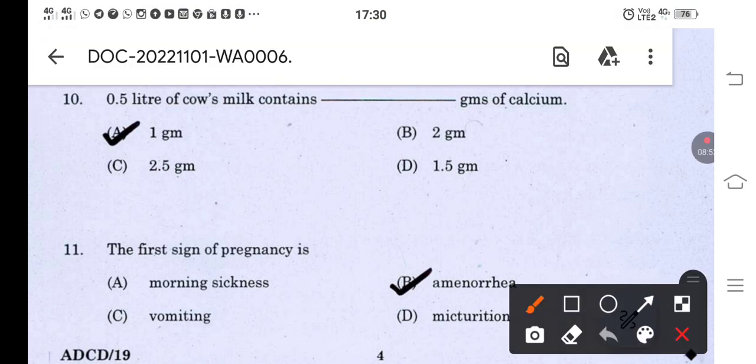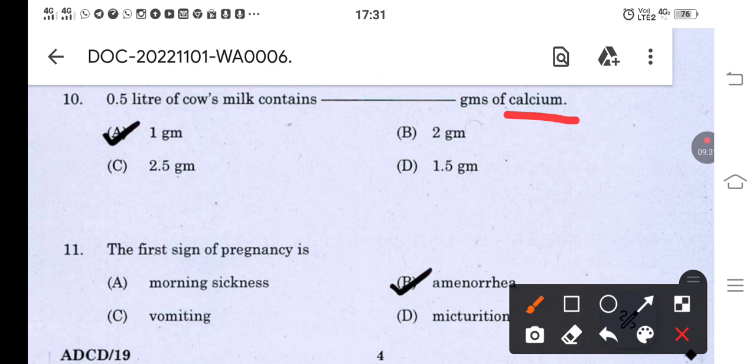generally milk is rich in calcium. It is a rich source of calcium also. Milk we call it a rich source of calcium. Now, when you take 1 liter of milk, approximately it contains 600 to 650 milligram of calcium. So 100 ml of milk will contain 120 to 130 milligram of calcium.